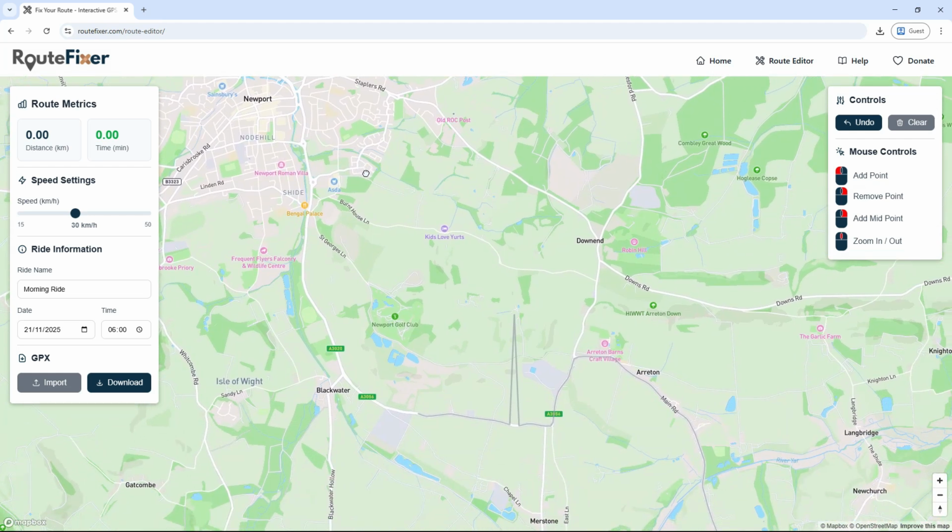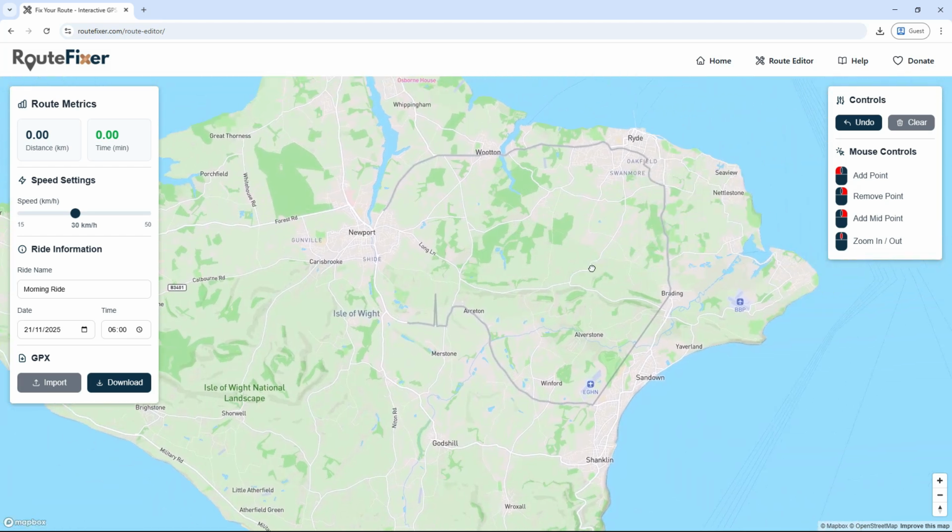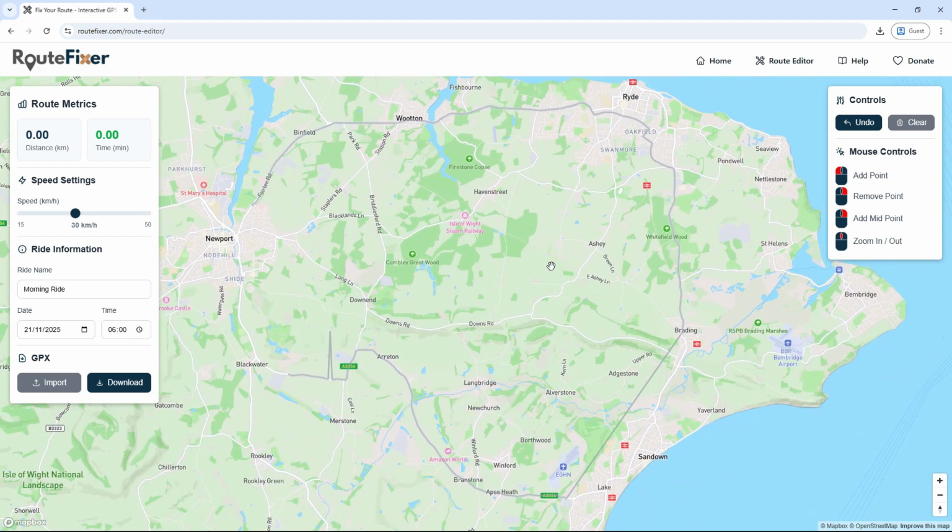Now we need to plot the route on the map, using the broken one as a guide. To place a marker, use the left mouse button and then trace around the route. A route using roads suitable for cycling will be calculated between the markers.